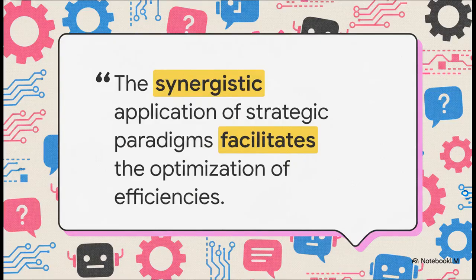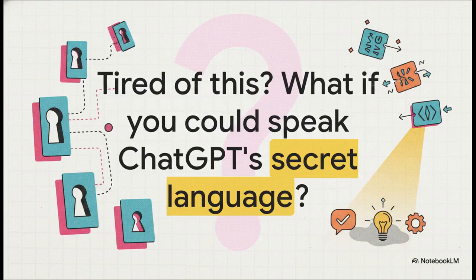Does this look familiar? Yeah, you ask for something, anything, and you get this wall of robotic corporate jargon. It's technically English, but it's completely useless, right? It's probably one of the most frustrating things about using these tools. Well, it really doesn't have to be this way. What if you had a few simple commands, these little cheat codes, that could instantly turn those generic, frustrating outputs into exactly what you were picturing in your head? That's what we're talking about today, the key to unlocking what this AI can really do.